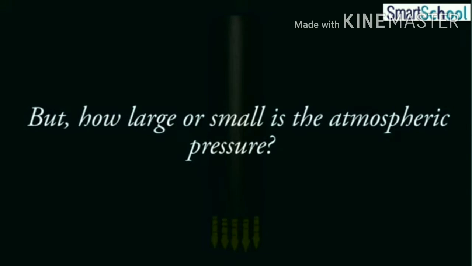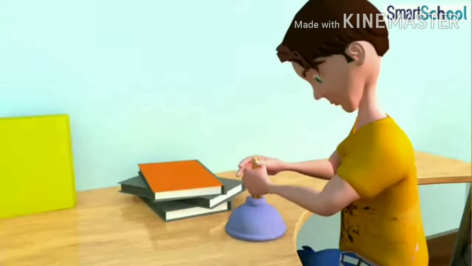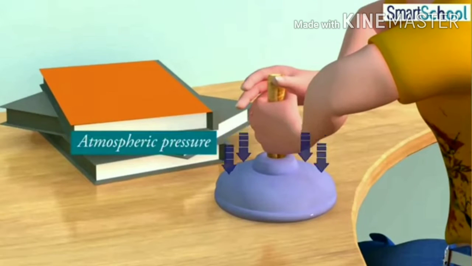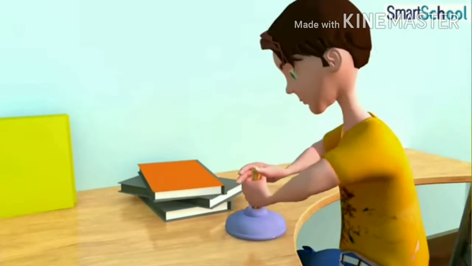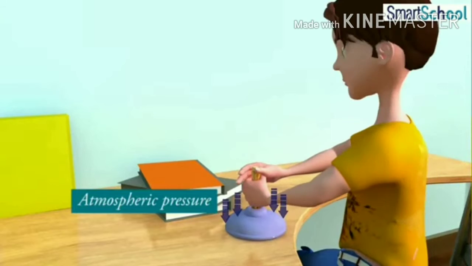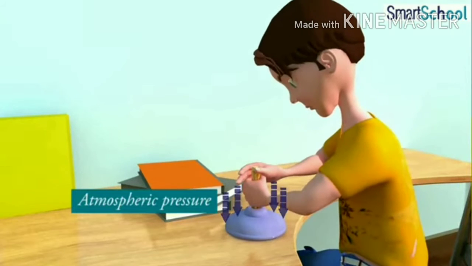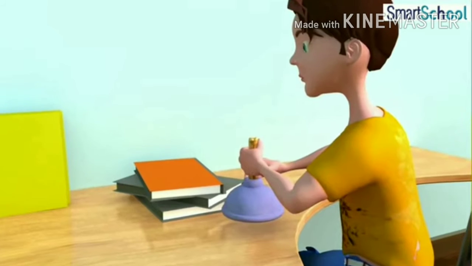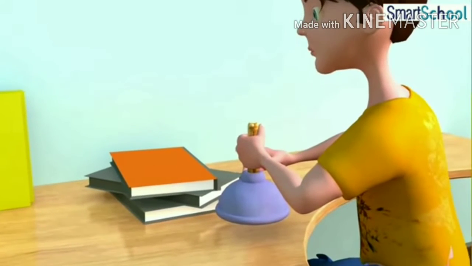If you take a sucker and press it over a surface, what do you observe? It will stick to the floor. It will not come up. Why? The atmospheric pressure acts over the surface of the sucker. But as you apply more force, when it overcomes the atmospheric pressure, then you are able to move it.